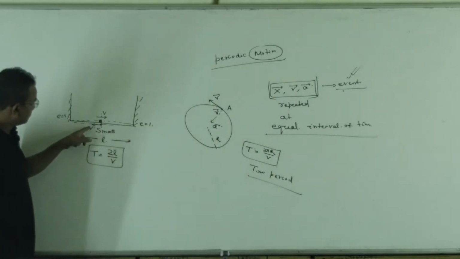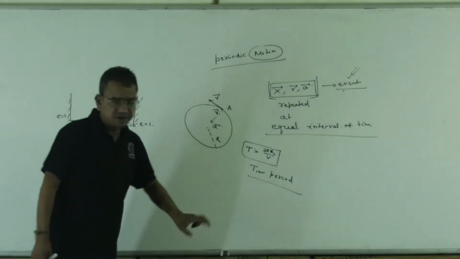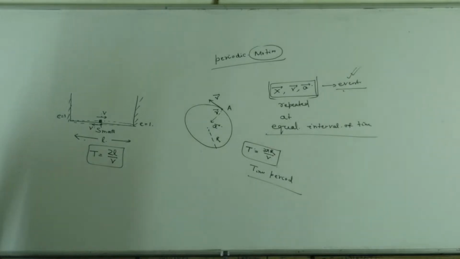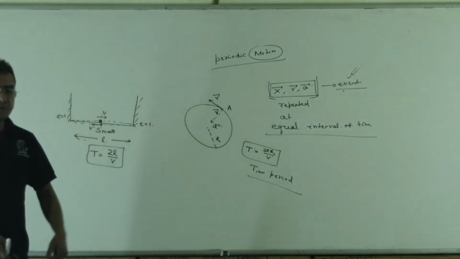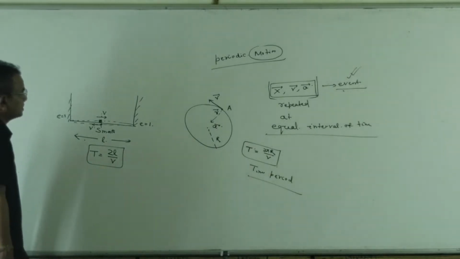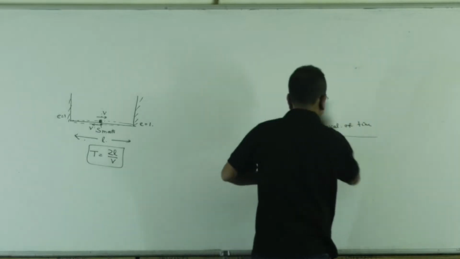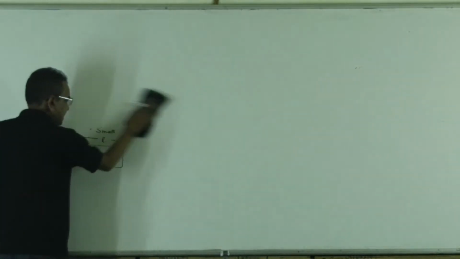This motion is oscillatory motion. This to and fro motion is called oscillatory motion. But circular motion is not an oscillatory motion, but it's a periodic motion. But this motion, to and fro motion, collision with wall, can be called an oscillatory motion. You can pause the video at any time.